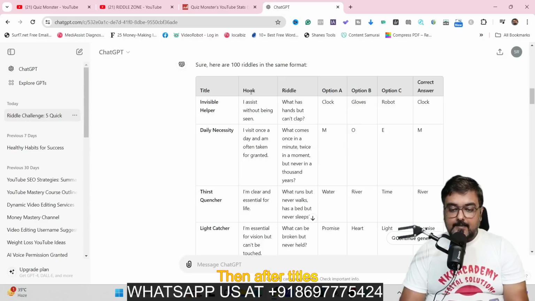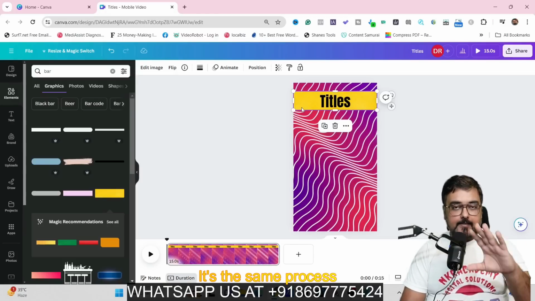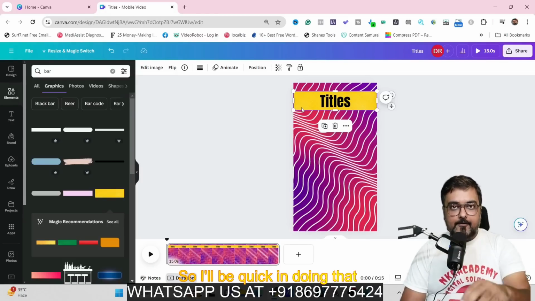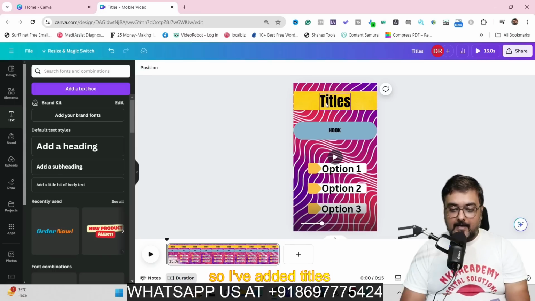Then after titles, there should be the hook, then the riddle, then the options, right? So that's how this should be formatted. So let's go ahead and do that quickly. It's the same process, so I'll be quick in doing that, and I'll be forwarding this as well. So you just keep an eye on how things work. Now I'm back, and as you can see over here, I've added titles, I've added hooks, I've added the options. Right?